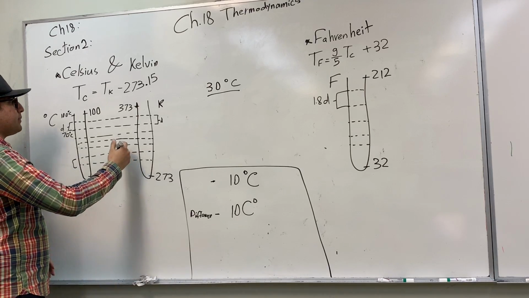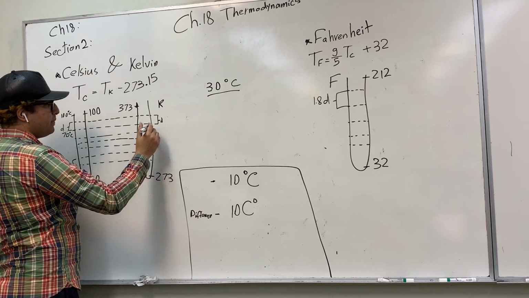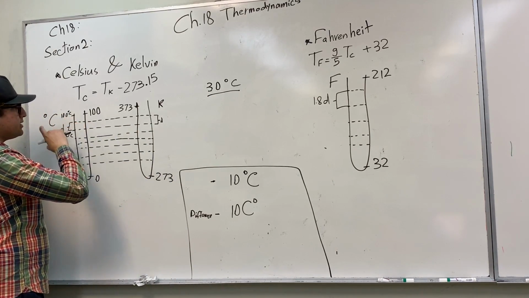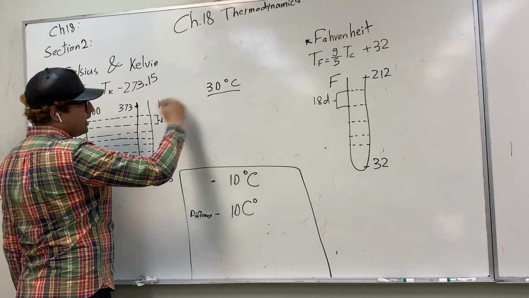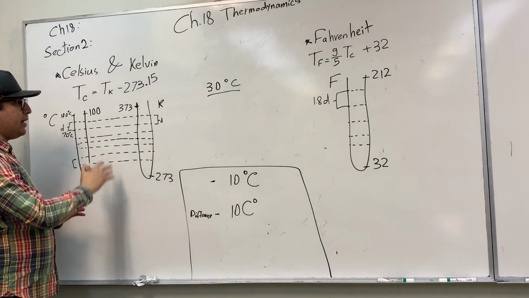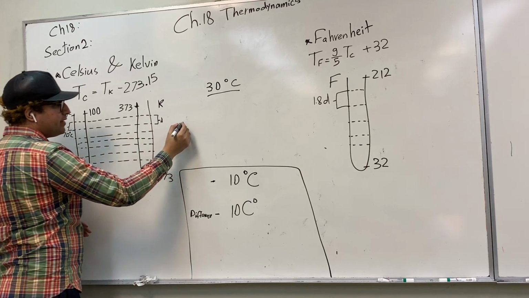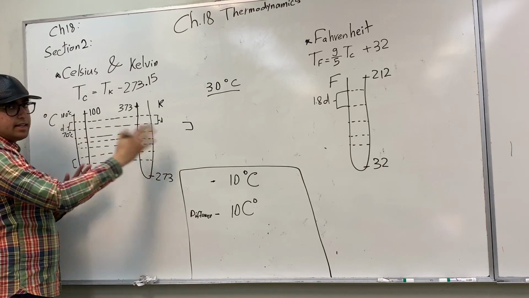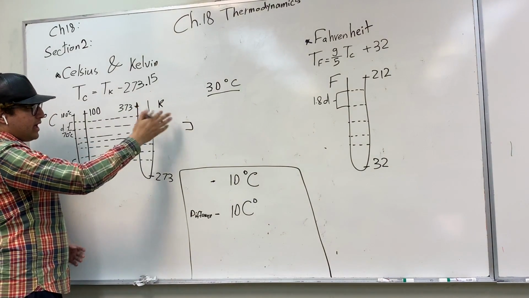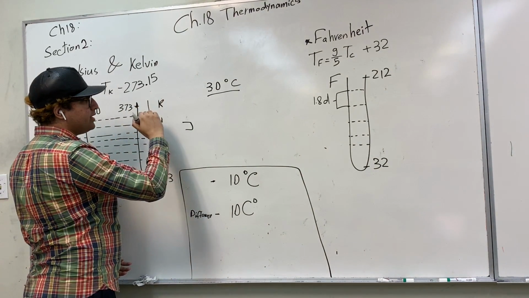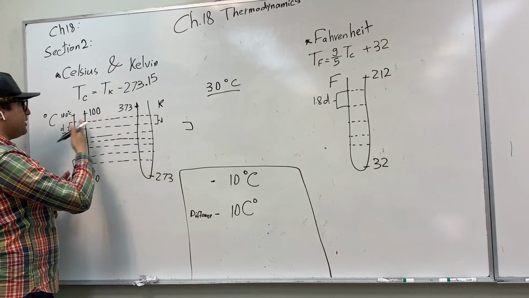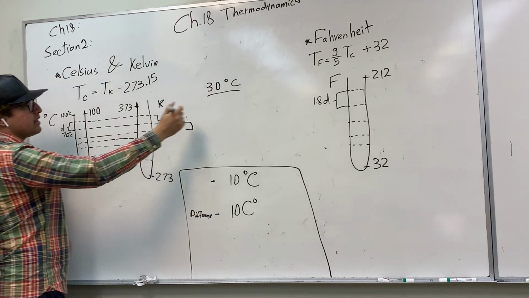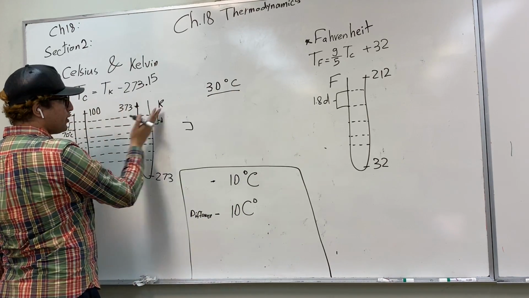Why? Because the difference between this point and this point is 30 degrees, and we know that an increase of 1 degree in Celsius is exactly the same as an increase of 1 in Kelvin. So when we're talking about temperature difference, the difference will be the same in Celsius or Kelvin.